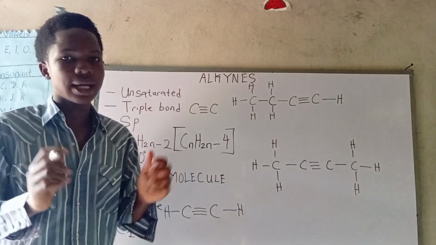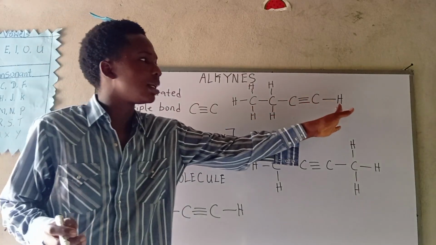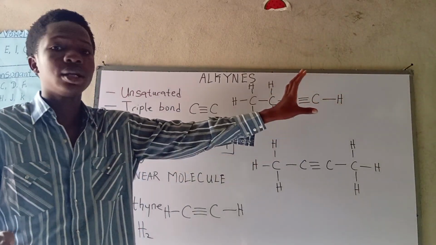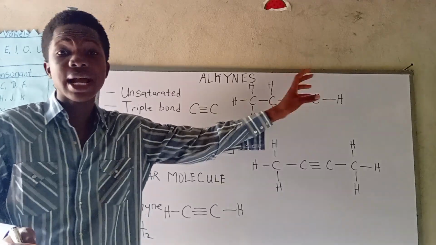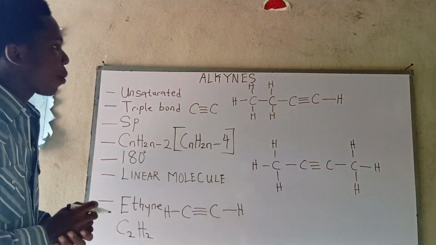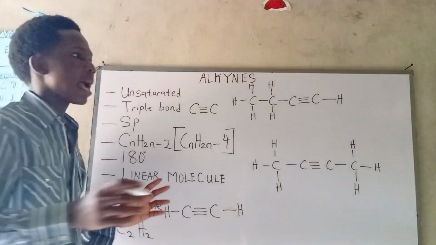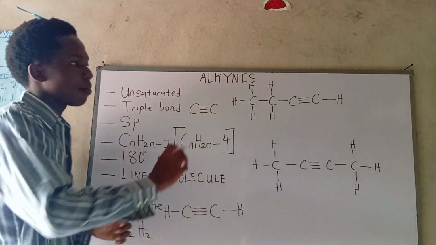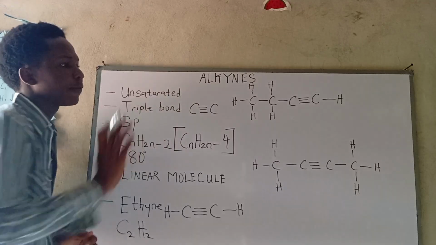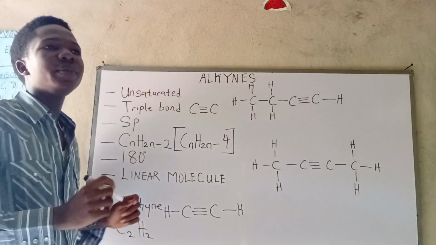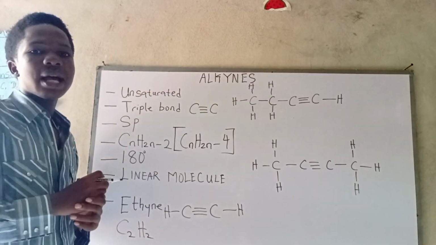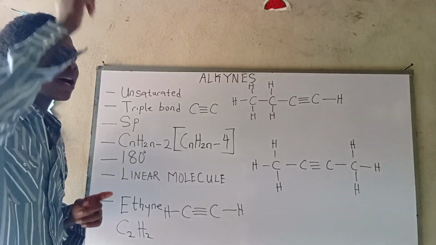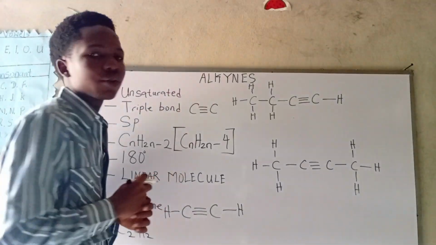So please note that it is because of the replaceable hydrogen ion in them that they are so reactive and acidic. Before we go further, we are not going to look deeply into naming alkynes here, but I'm going to name these alkynes for you. In the next video we will look at naming alkynes, then the preparation of alkynes in another video, and also the reactions of alkynes.